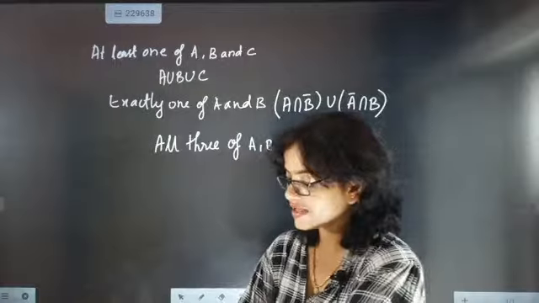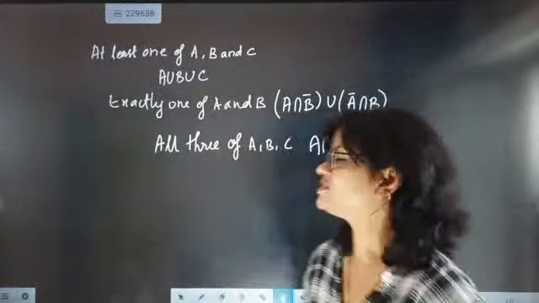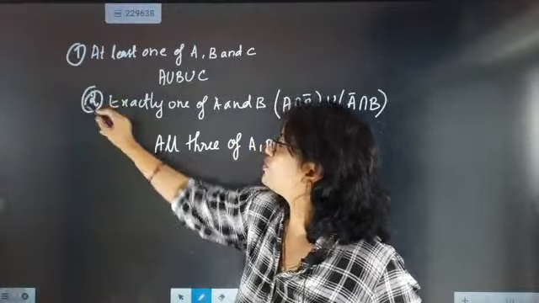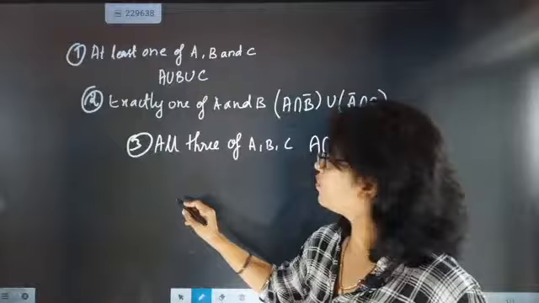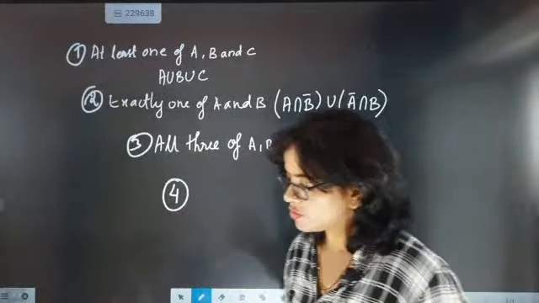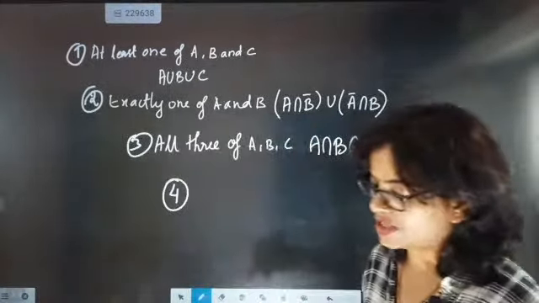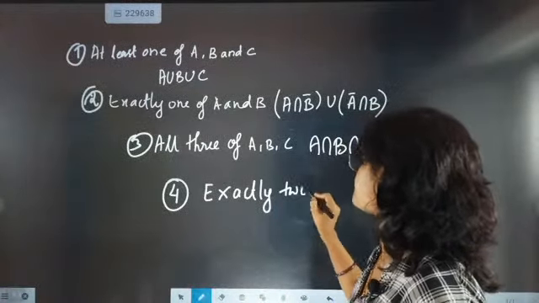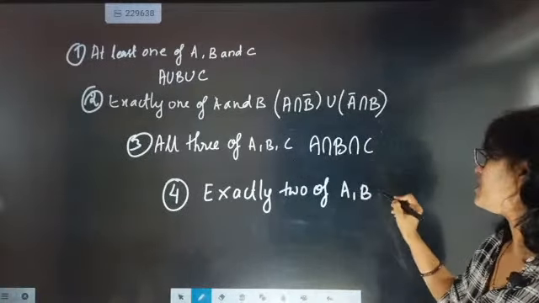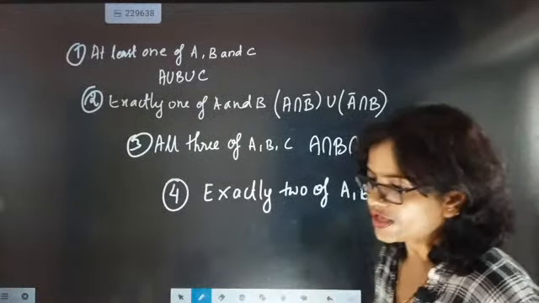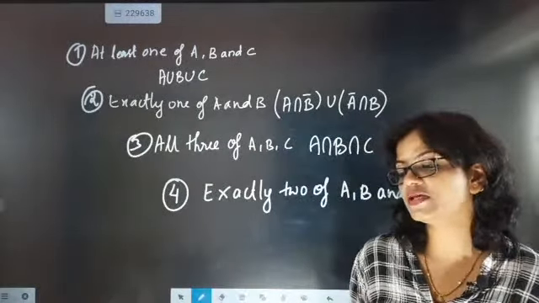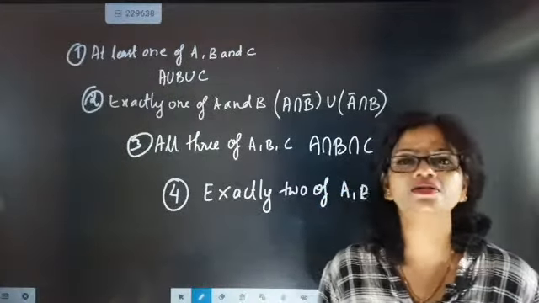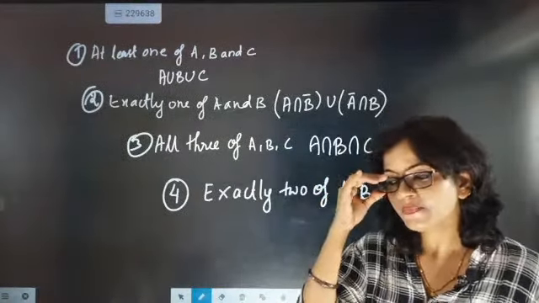Now next is exactly 2 of A, B and C. So we started with 1, then we went to 2 and then 3, and now we are going for 4: exactly 2 of A, B and C. How do we present exactly 2 of A, B and C? You just have to think like this: if 3 friends are there, then how do they...